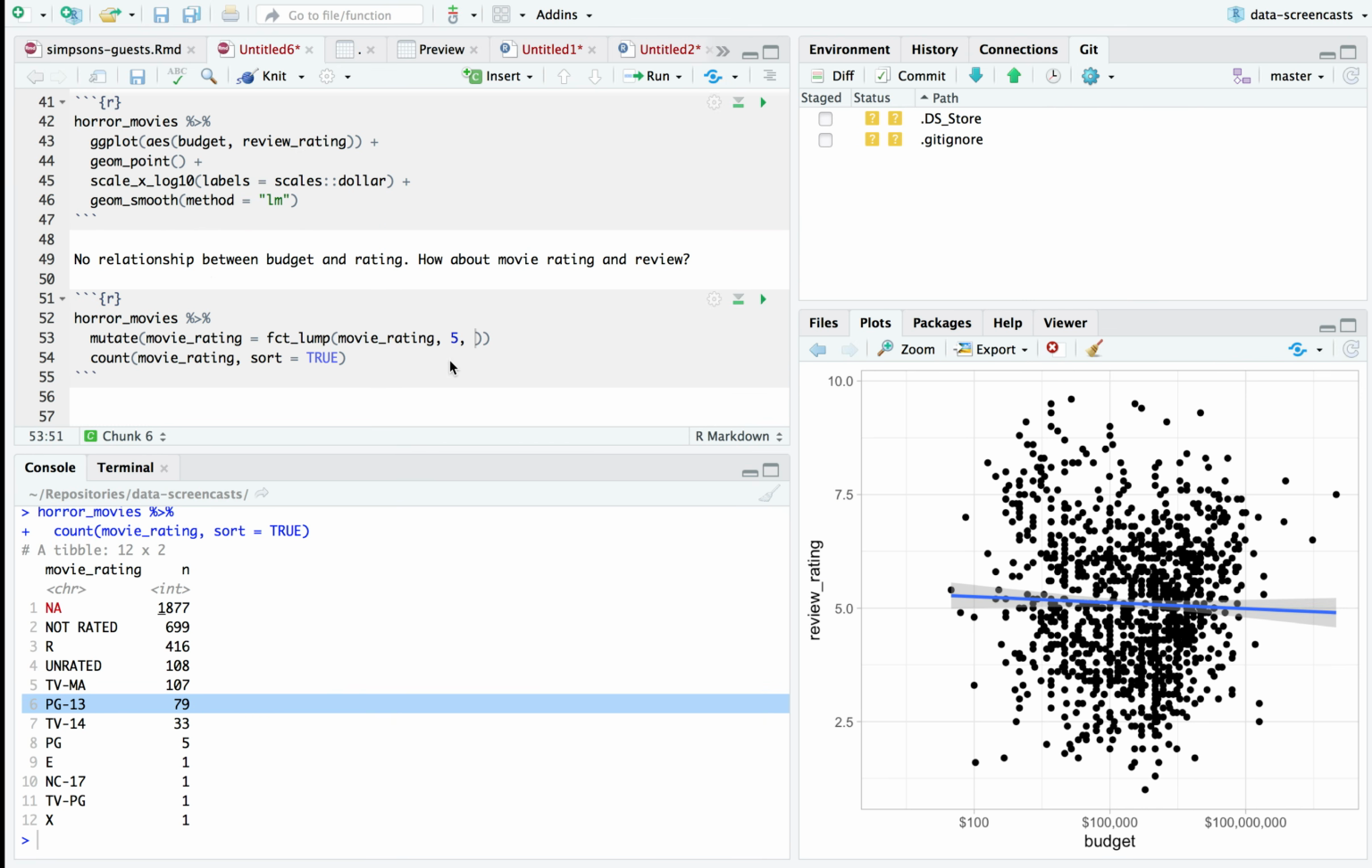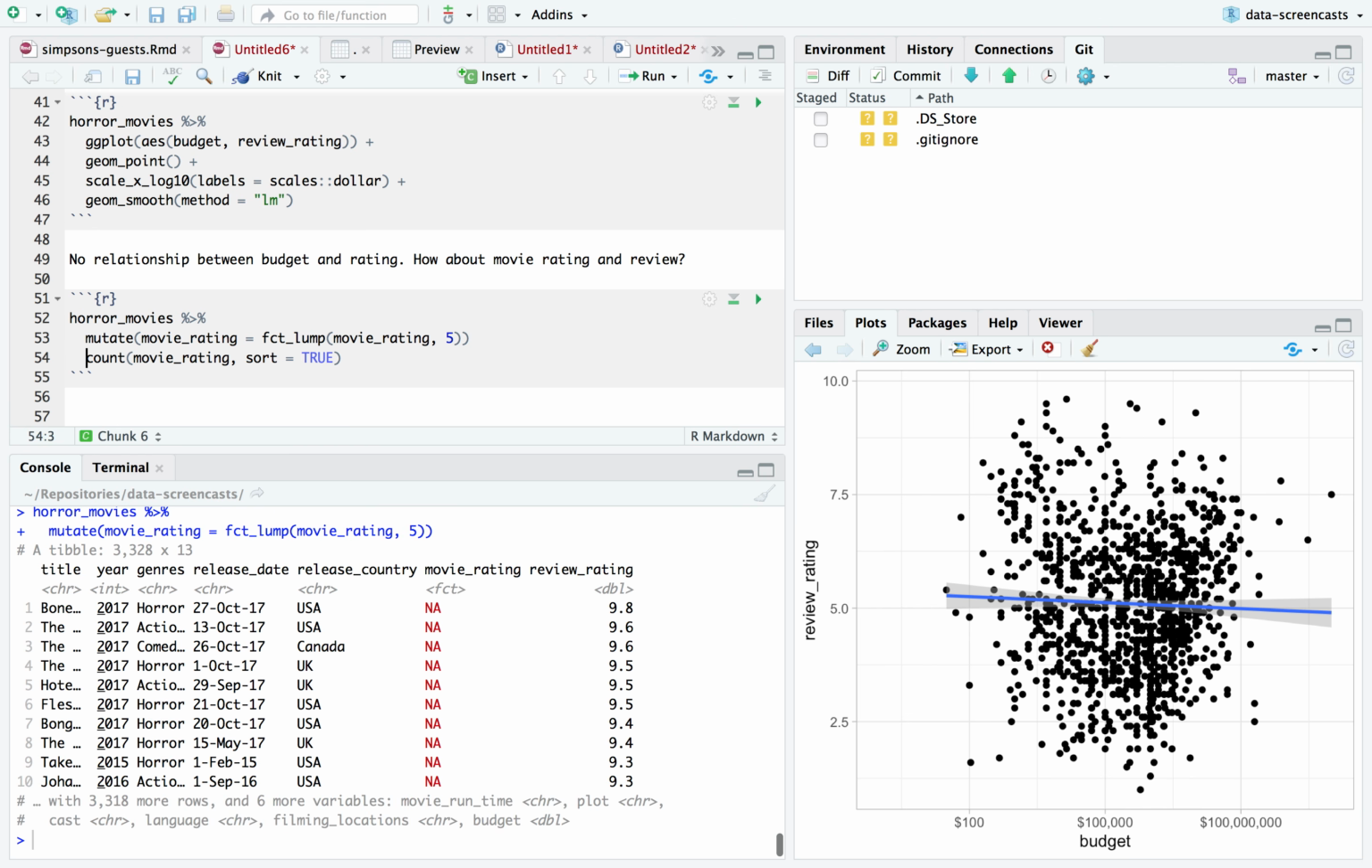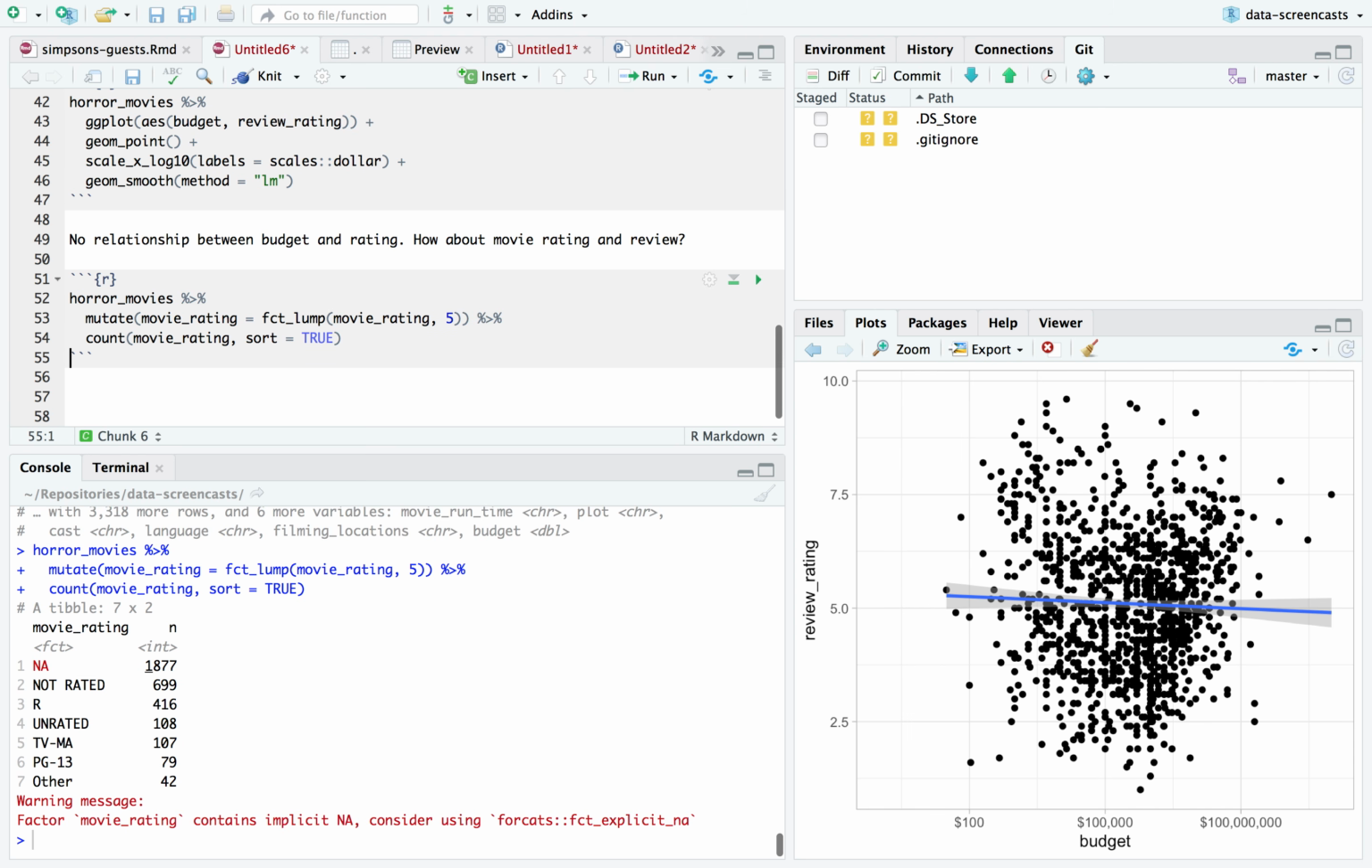Cool. All right. So, it's from IMDb by way of Kaggle. Okay. So, lump our movie ratings, and we say top 5. And now, if I count the movie ratings, there's an other category. All right. It's top 5 plus the NAs. I'll leave in PG-13. And I'm going to say, let's see how movie rating affects review rating.